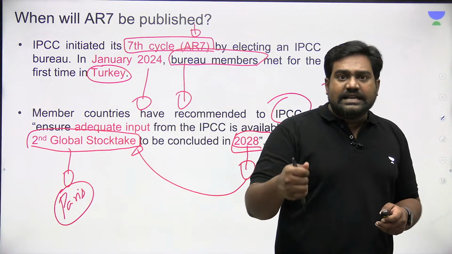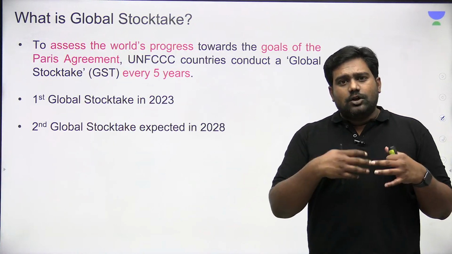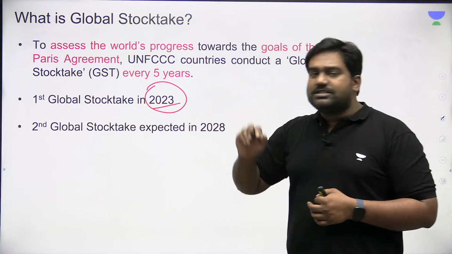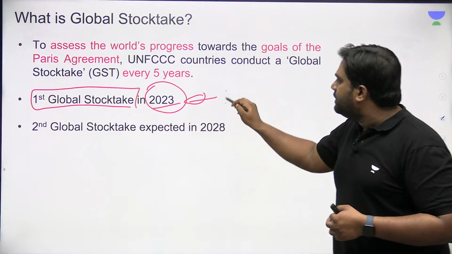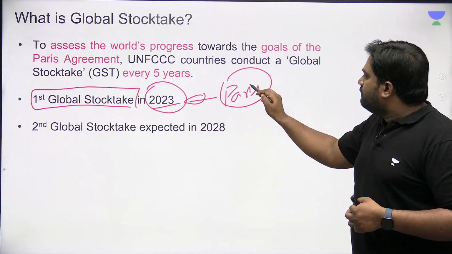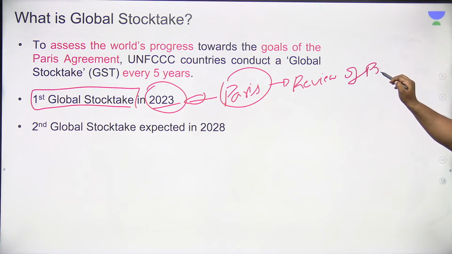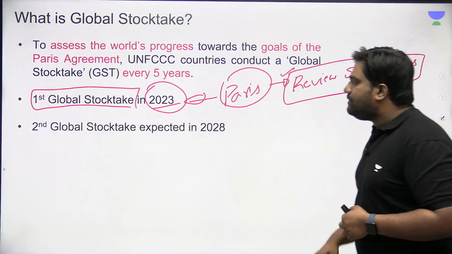Recently, the first global stocktake was completed in 2022, and in 2023 it was published. Just a few months ago, the first ever global stocktake under Paris Agreement, which provides for a review of our progress, was published just last year.